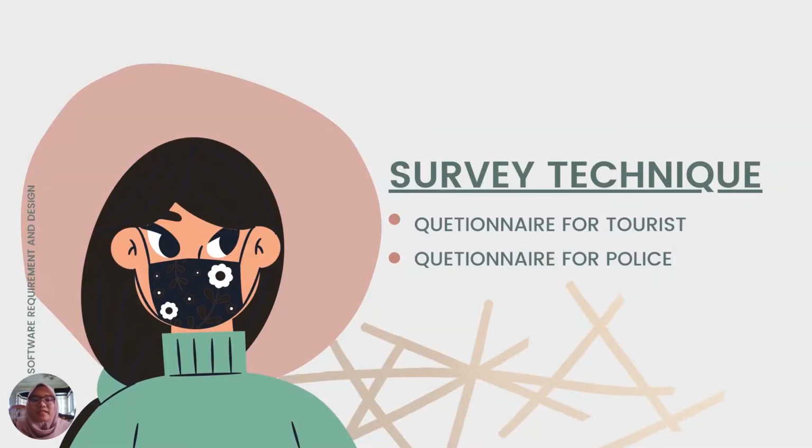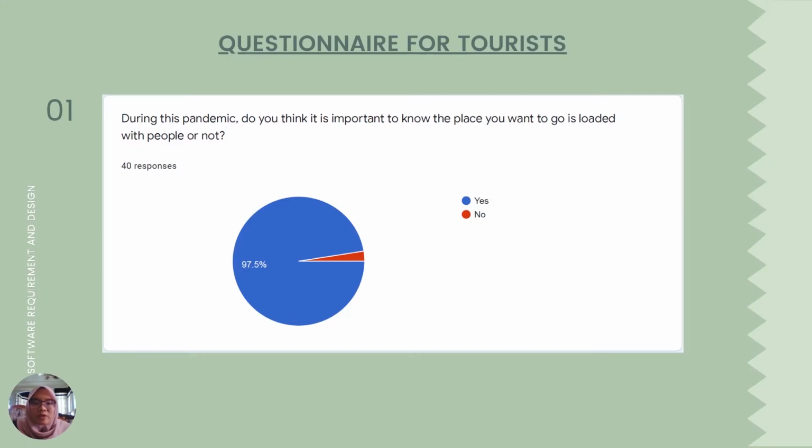Okay, the survey technique: we provide a questionnaire for tourists and the police. For the first questionnaire, for tourists, for the first question we got 39 respondents that agree that it is important to know whether the place they want to go to is crowded with people or not.